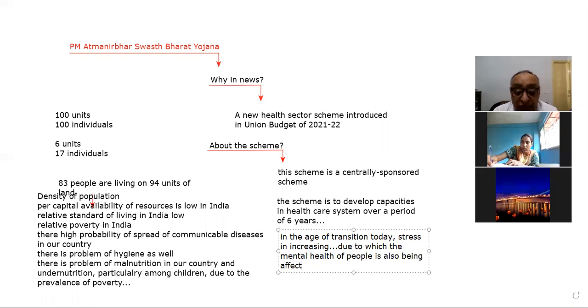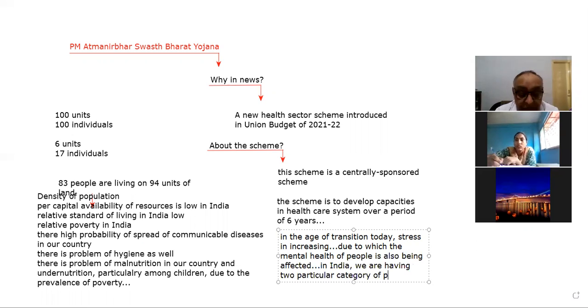And the next is that in India we are having two particular categories of population with striking differences, right?